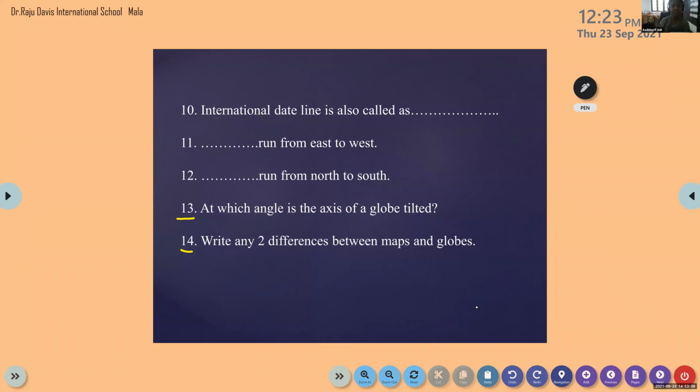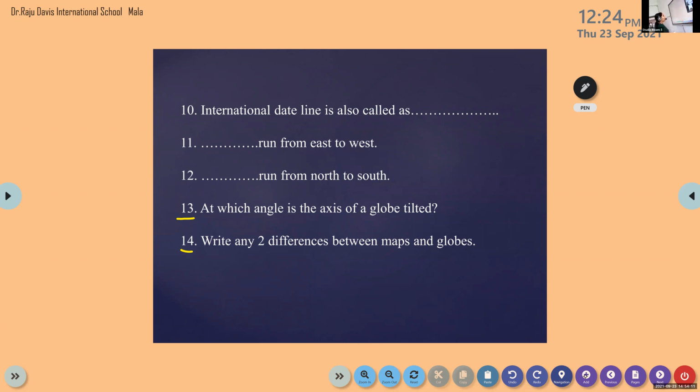At first I was very confused, but then I got the answer. I was so happy. Ma'am, I have a doubt in the second and third questions. Ma'am, I have a doubt in the fourth question. Fourth question we will discuss. Thirteenth question: difference between maps and globes? It's simple. Ma'am, I have a doubt in 11th and 12th.